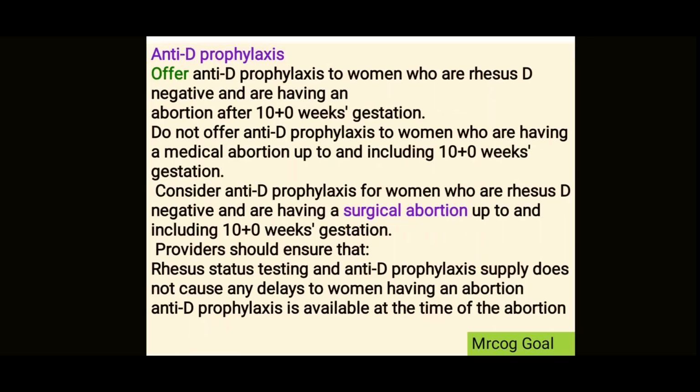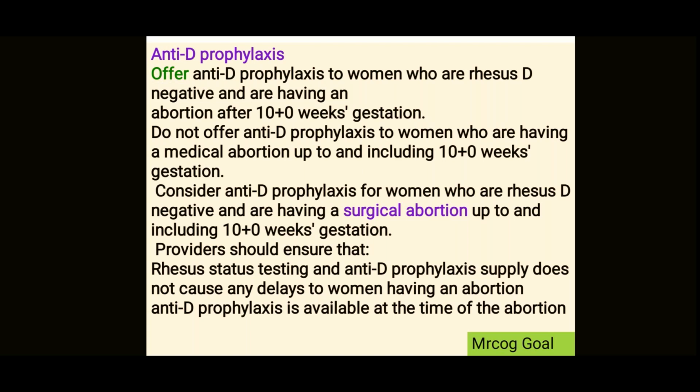Now, an important thing about anti-D is that after 10 weeks, we have to offer anti-D prophylaxis to women who are Rh negative and are having an abortion after 10 weeks, right?